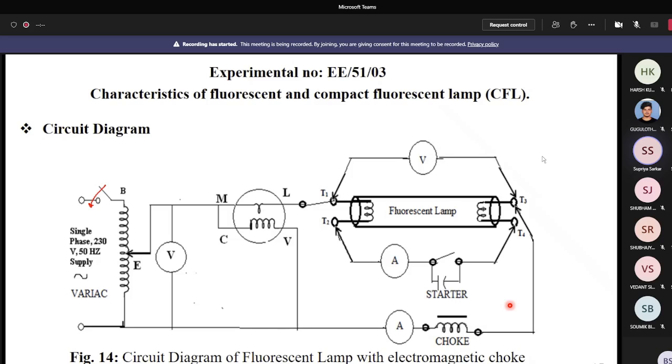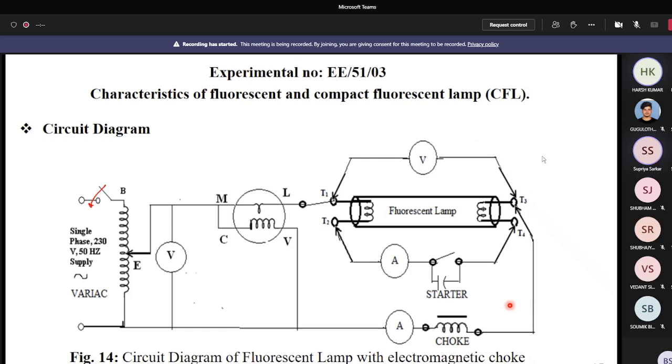Obviously there is some error in the instruments, so all the time you cannot get the same reading. Then you have to do it twice or thrice, and then you can easily understand the range of the striking voltage and extinguishing voltage. Is it clear?